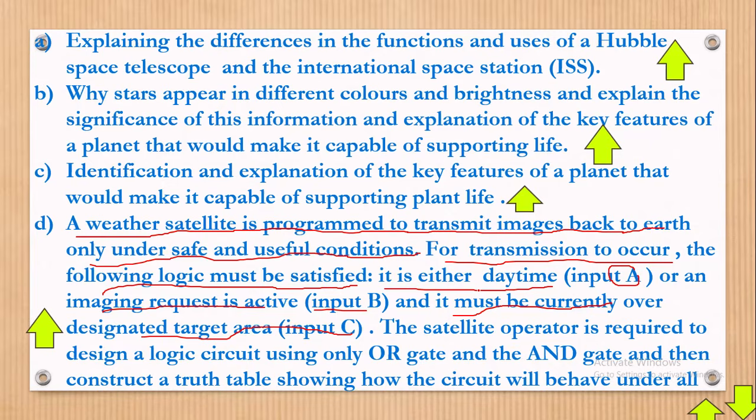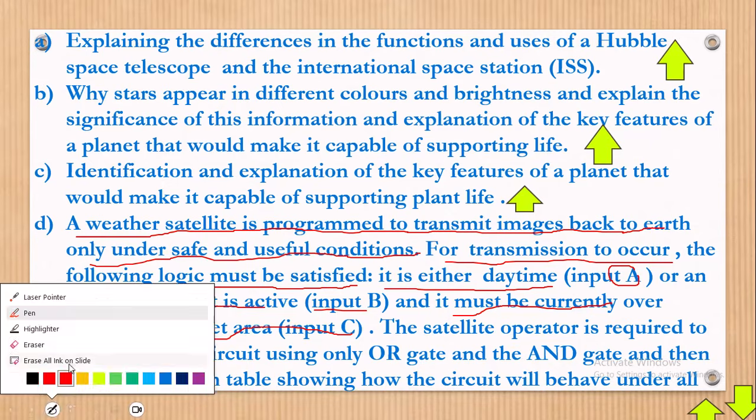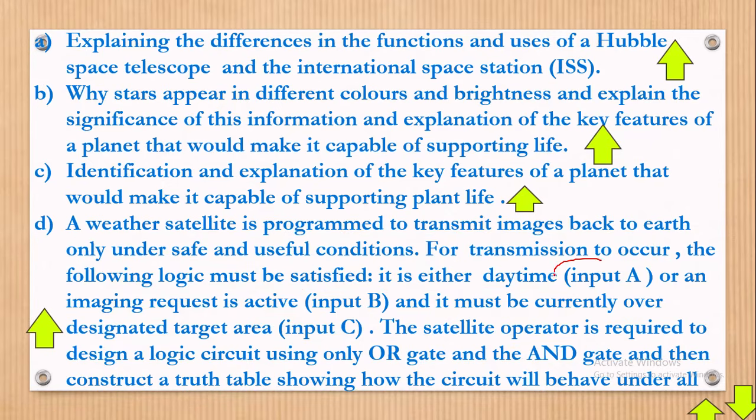Now, how many inputs are we having here? Look at this. In digital electronics, inputs matter a lot. We have input A, we have input B, that is second input, and input C. Those are the 3 inputs we have right here.